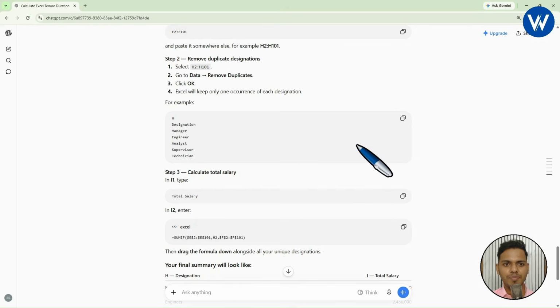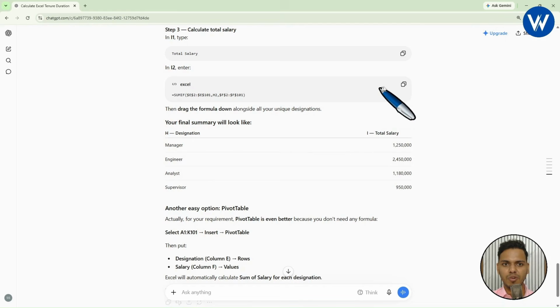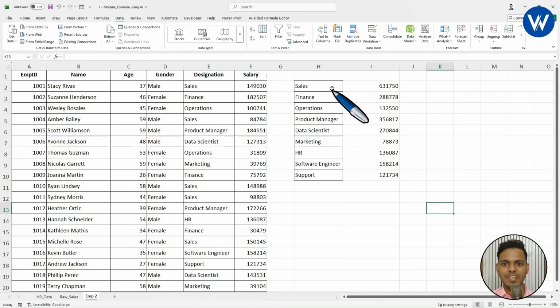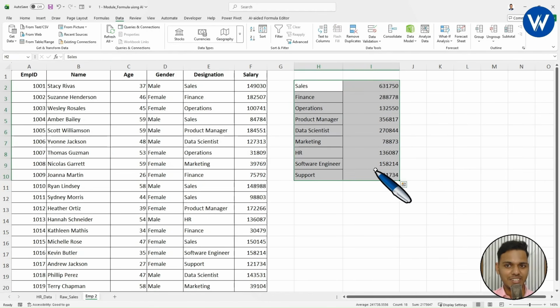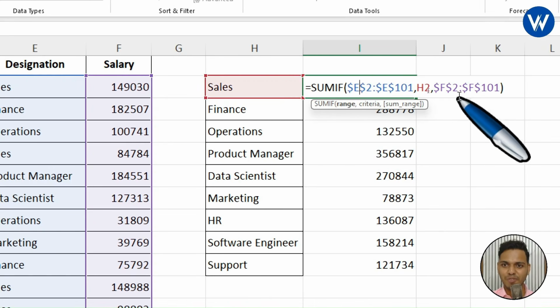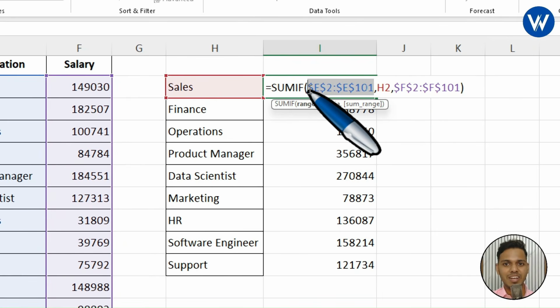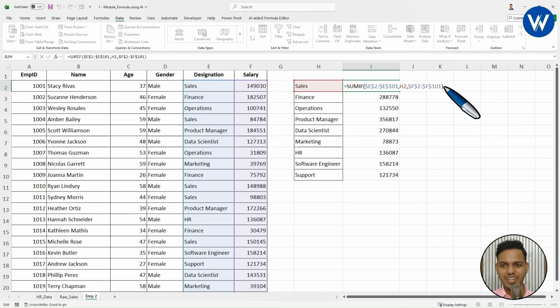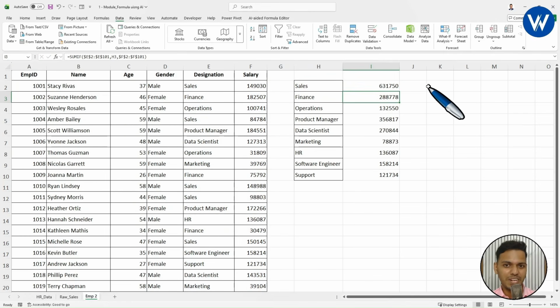Now let's see the formula. I will copy this formula, which is the SUMIF formula. Copy this formula, go to the Excel sheet, and paste the formula here. Finally we can see the value, which is the total salary of the sales designation. In the same way you can drag it down, and finally it has given the total salary for each designation, which is completely amazing. Let's see what formula it has used. It has given the SUMIF formula. Here we can see it has taken the absolute reference also, and this is the relative reference, which is completely amazing, right? If you do it manually, it will take hardly 5 minutes, but with the help of ChatGPT, you can do this within a millisecond.